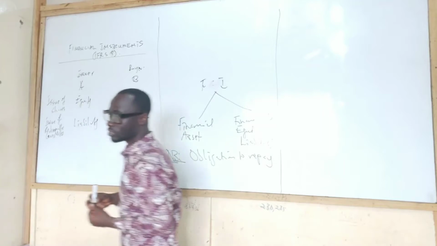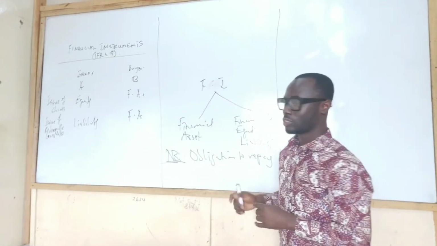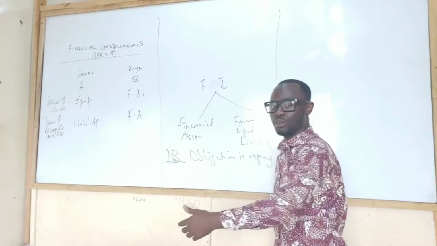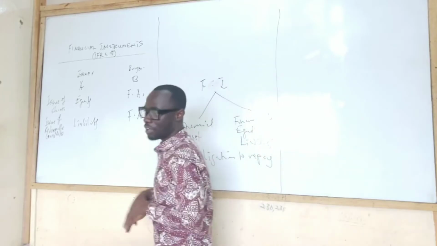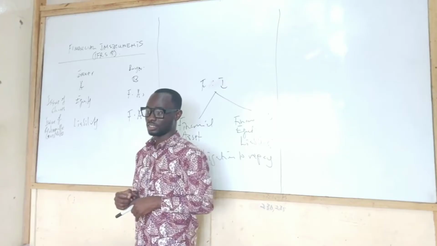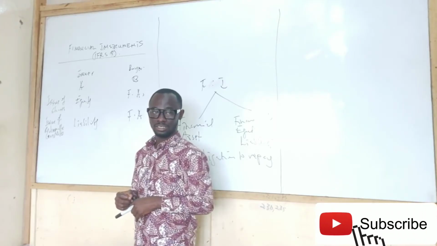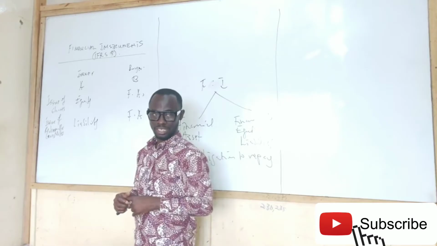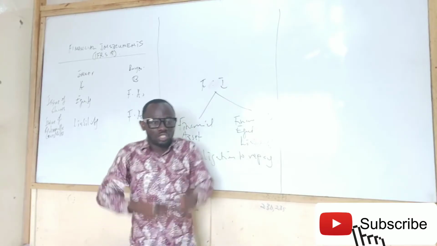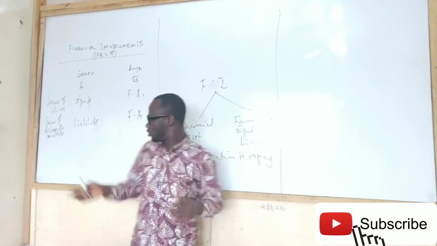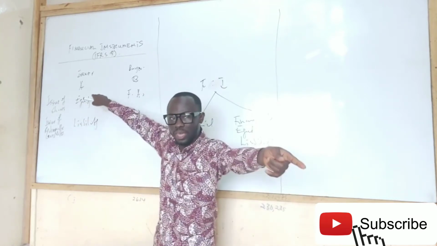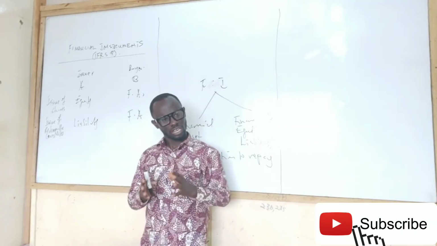Loan notes. You got it? A is issuing redeemable loan notes, like loan notes that you have to repay. That is why it is categorized as a liability to the issuer. You are issuing loan notes and you have an obligation to redeem it, to repay it. So it's a liability to you. This one, the shares you issue, you don't have an obligation to repay. That's why it's an equity. Do you see the difference?